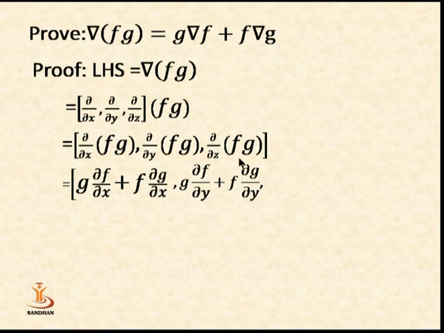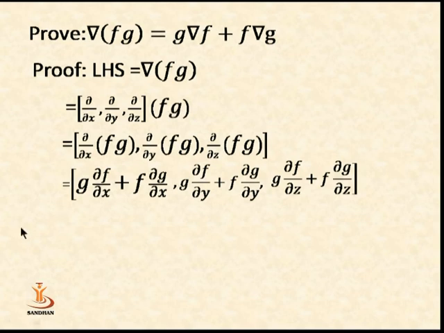Again we do this process with respect to z. Then we get g constant and differentiate f with respect to z, plus f constant and differentiate g with respect to z. Then we again separate and keep g common from the three components.